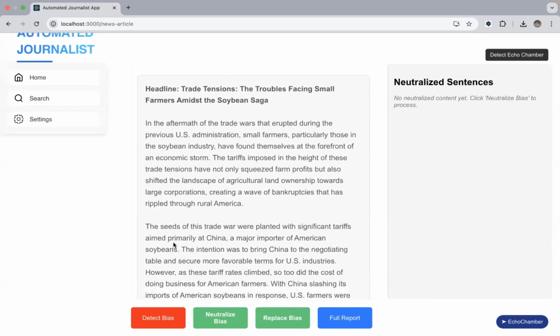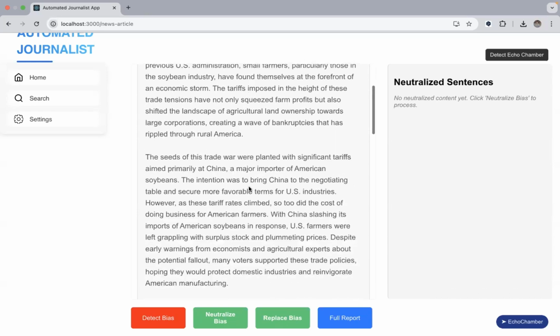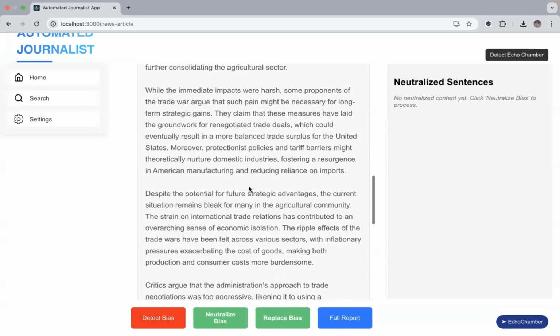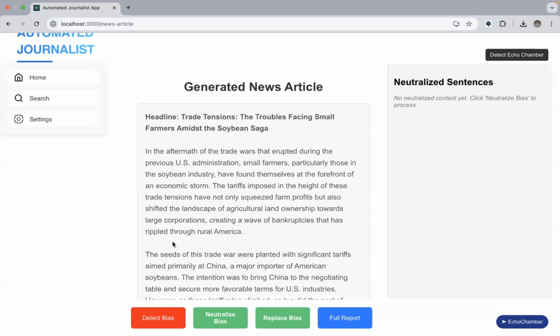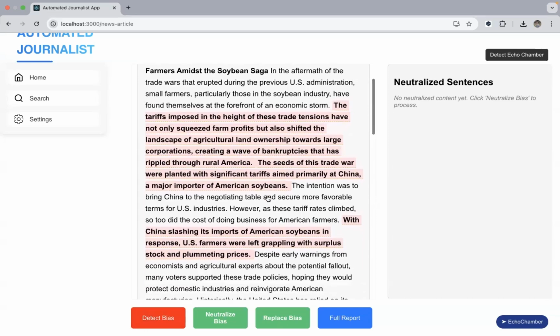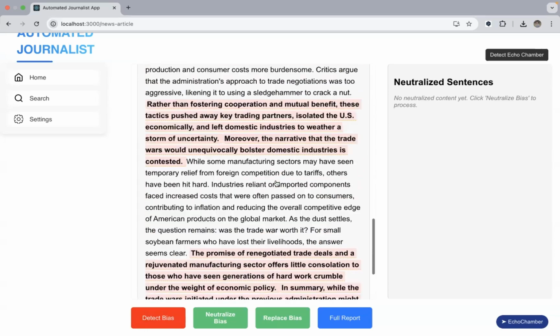Here comes our next phase where we do a bias detection on the news. So we hope that this news, however it is generated, might contain certain levels of biases. Let's click the detect bias button and it will invoke our fine-tuned bias detection model from Hugging Face and show us what are the biases in this news article. And it already has shown us with the highlights on these sentences that these are biased.